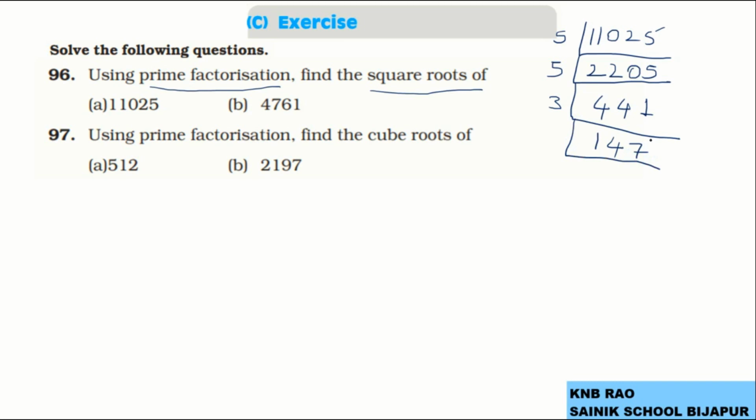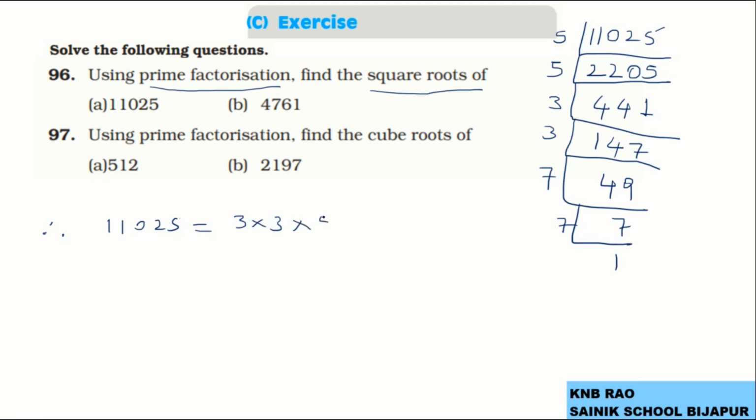Now here further, this is again divisible by 3. 3 4s are 12 and 2 carried forward, 3 9s are 27. Next 7 7s are 49 and 7 1s are 7. Therefore, the prime factorization of 11,025 is written as 3 multiplied by itself twice, 5 multiplied by itself twice, and 7 multiplied by itself twice.